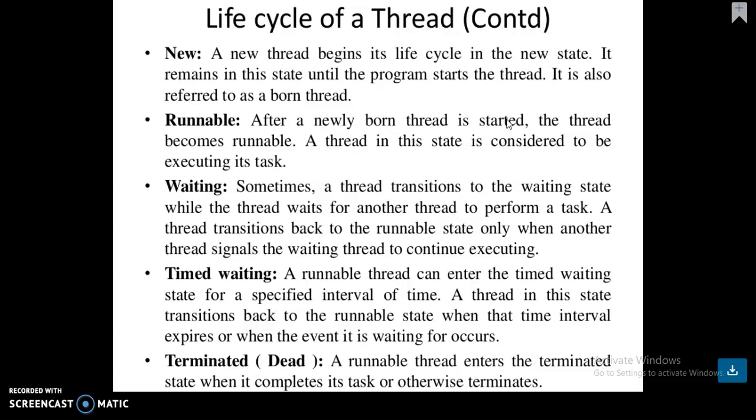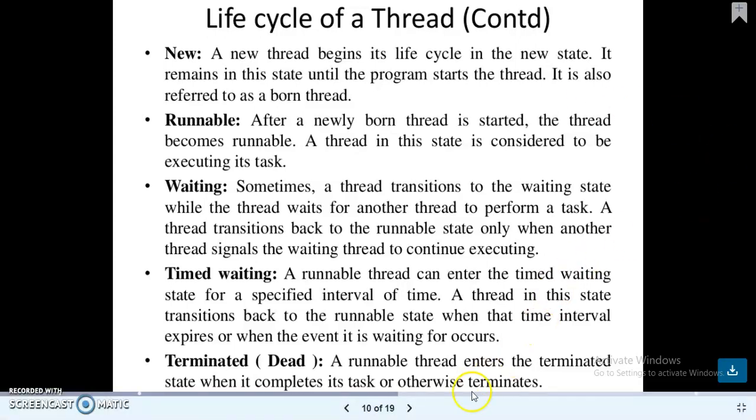And then timed waiting. A runnable thread can enter the timed waiting state for a specified interval of time. A thread in this state transitions back to the runnable state when the time interval expires or when the event it is waiting for occurs. And then dead state. A runnable thread enters the terminated state when it completes its task, otherwise terminates.